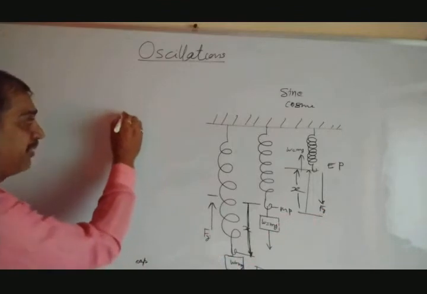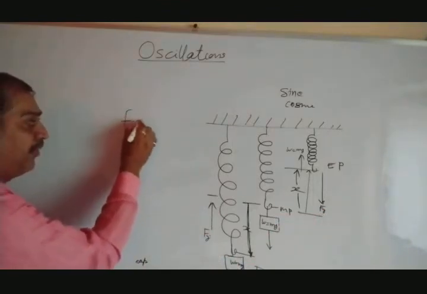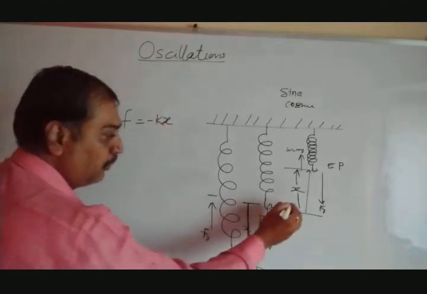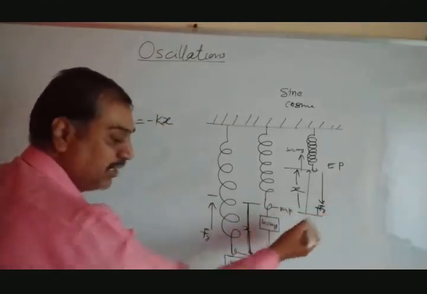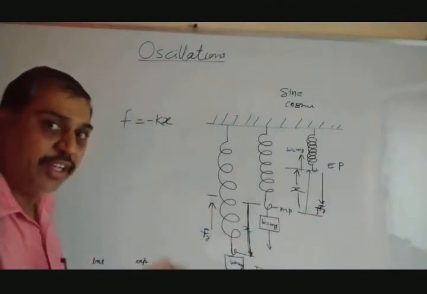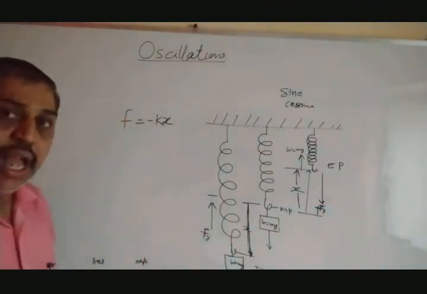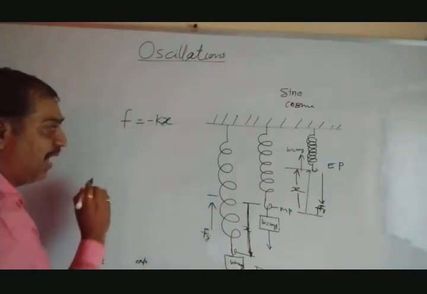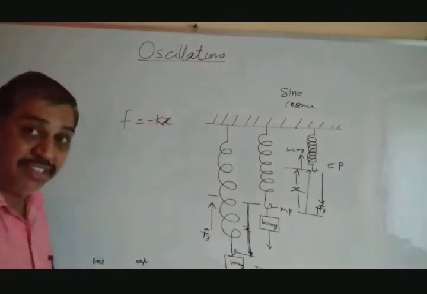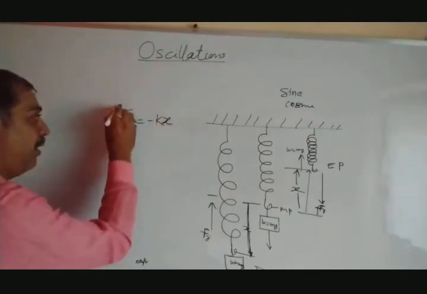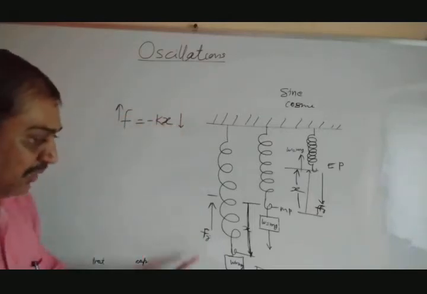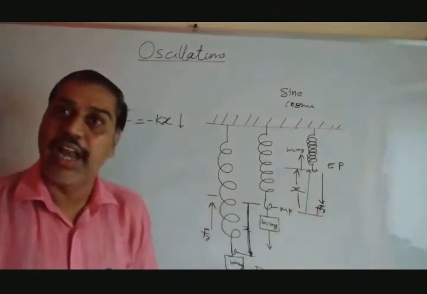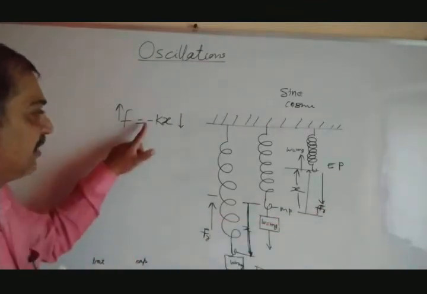That force can be represented by one equation, that is F is equal to minus kx. We can take this as small f. I have mentioned here Fr to indicate restoring force; in your book they have taken only F. F is equal to minus kx is the equation. This minus sign indicates that the direction of force and displacement are opposite. If force goes upward, displacement goes downward. Exactly opposite, so their directions are opposite, and that is represented by this minus term.